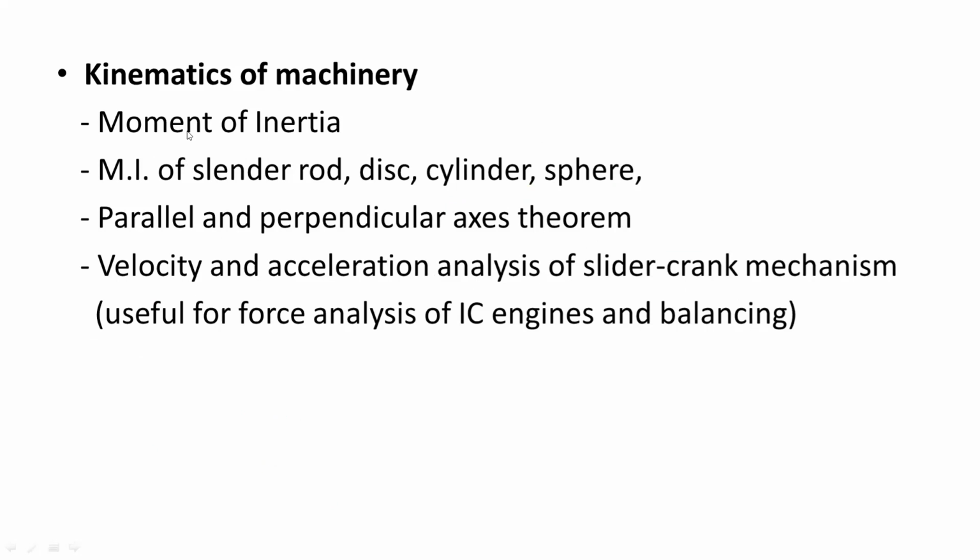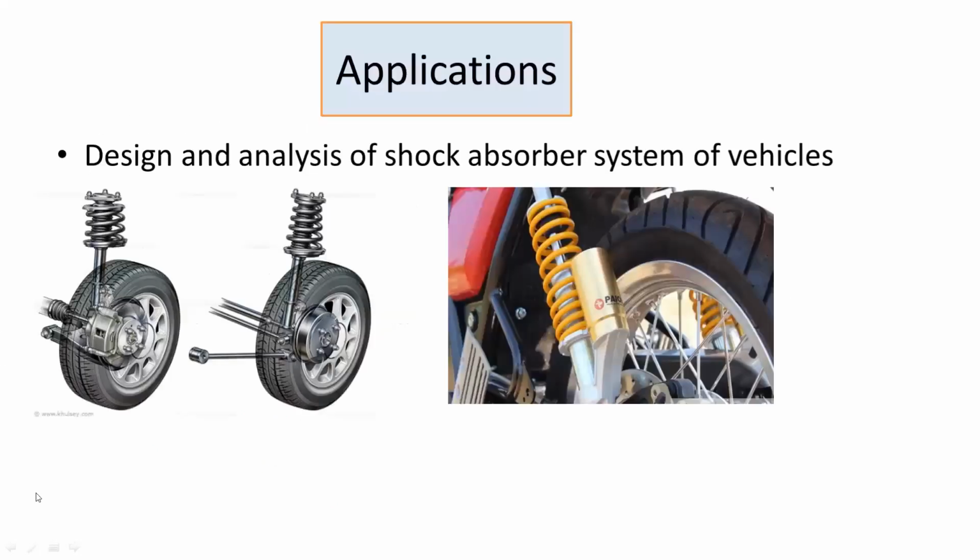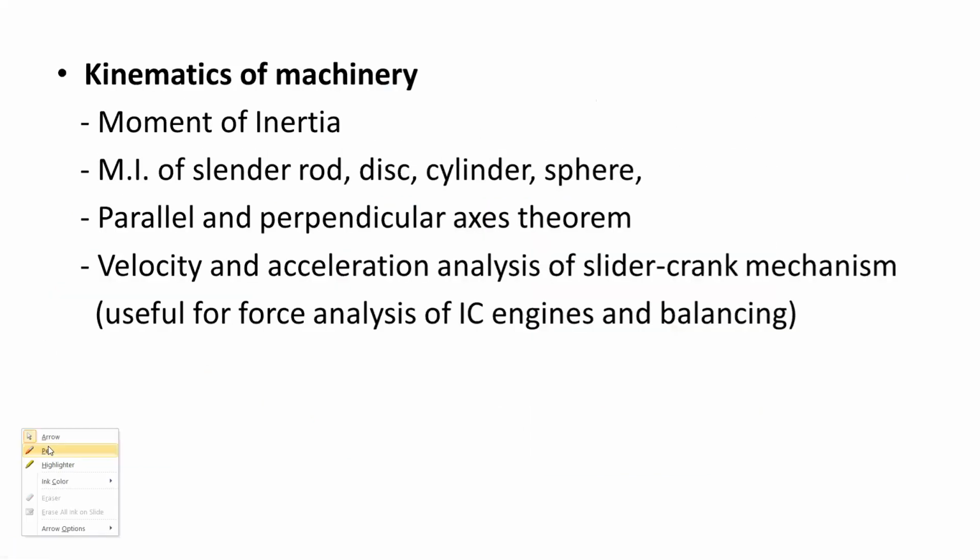When it is a linear acceleration or a linear motion, why do we need the mass moment of inertia? And one is the area moment of inertia.